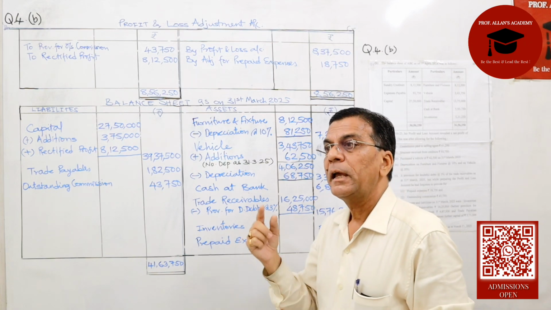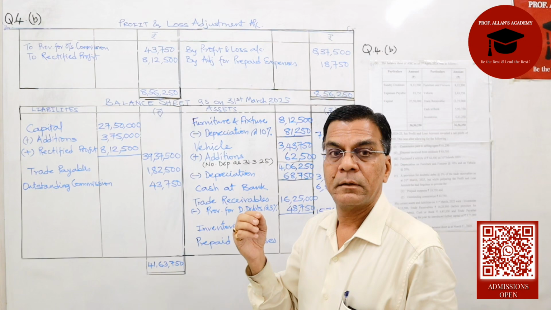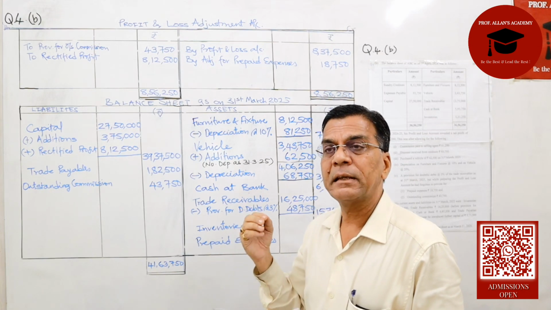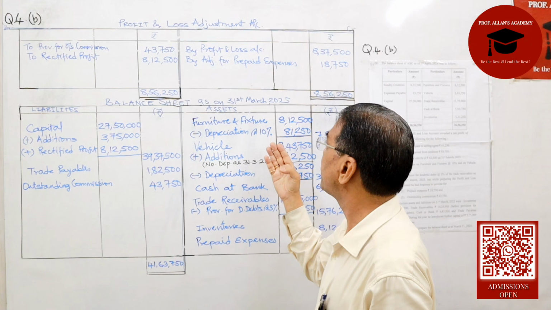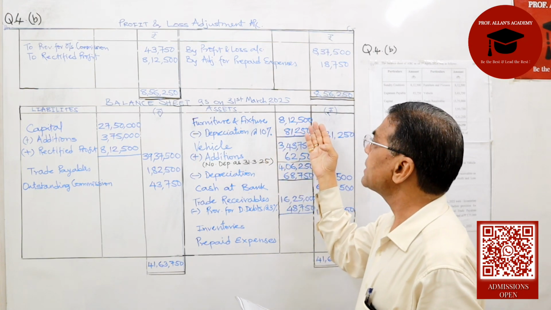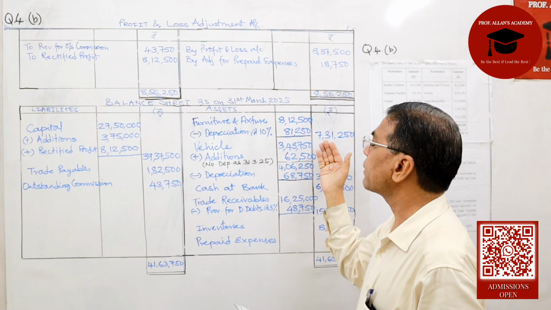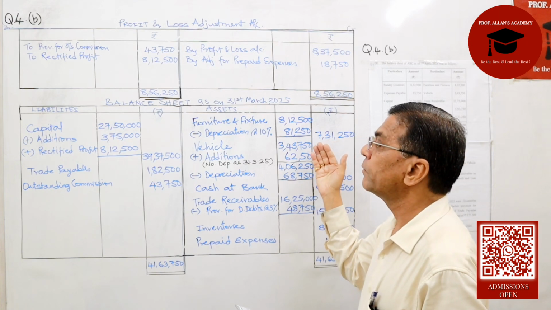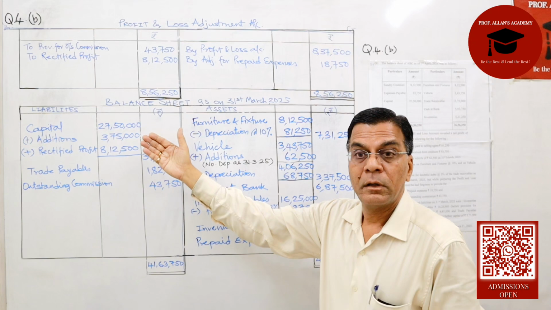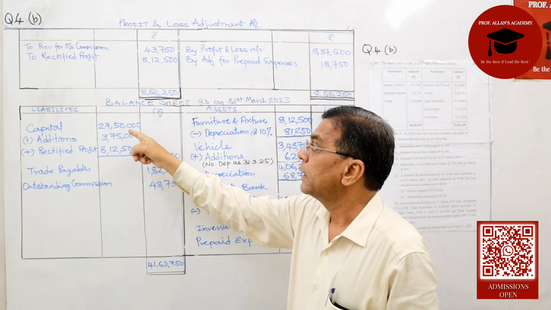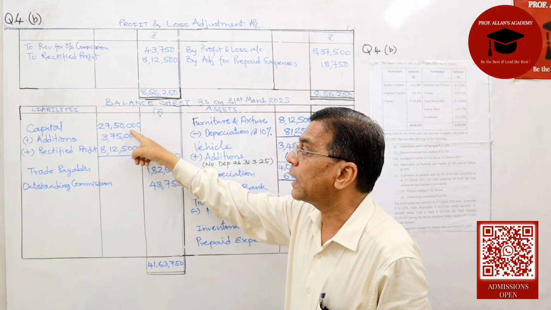Now, as I said, this problem is testing your concept of fixed assets, current assets and current liabilities. So fixed assets, that is furniture and fixture, has come in as it is, 8,12,500, vehicles 3,43,750. Capital, of course, proprietors' funds as it stands on 1st April 2024, is brought in.